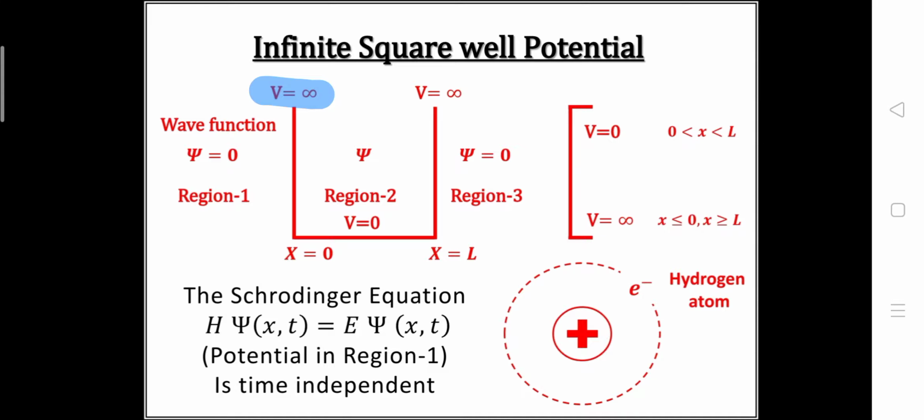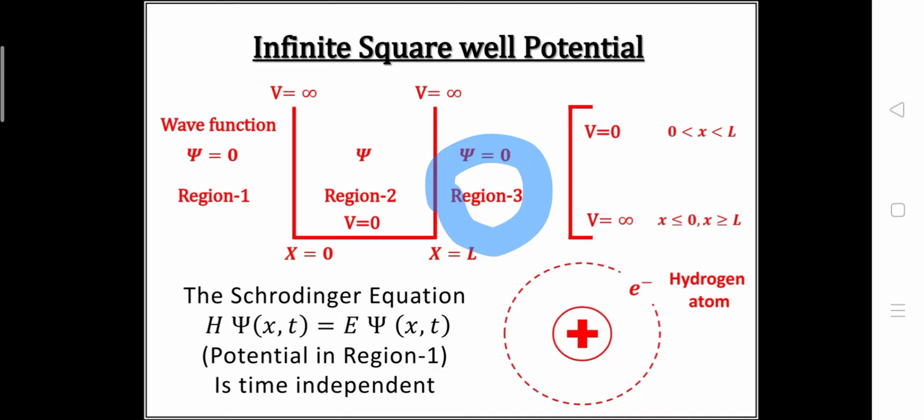If there is any possibility that the particle can exist in this whole system, it can be only in region 2, because region 2 has a potential of zero value. In region 1 and region 3, the particle cannot exist because of the infinite value of potential.